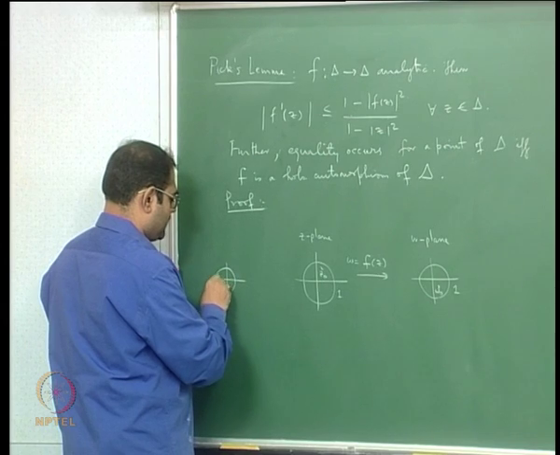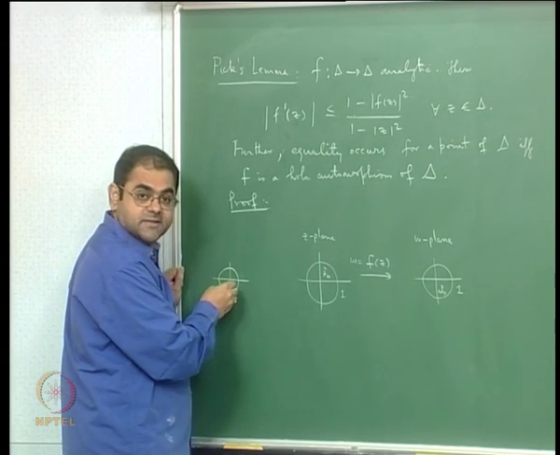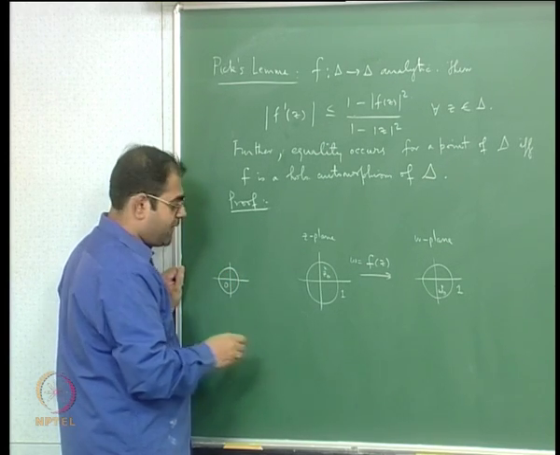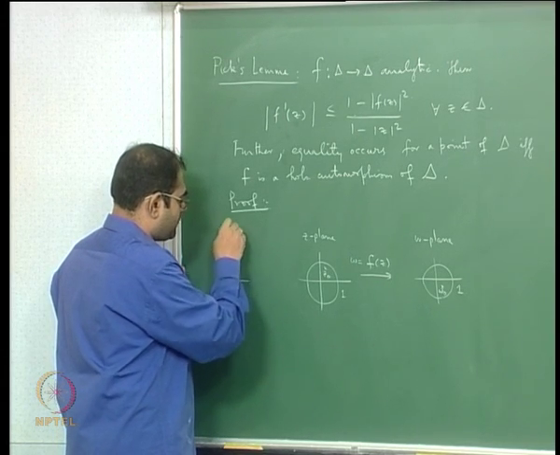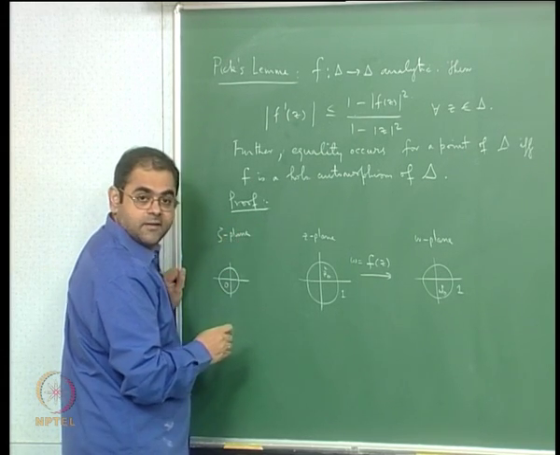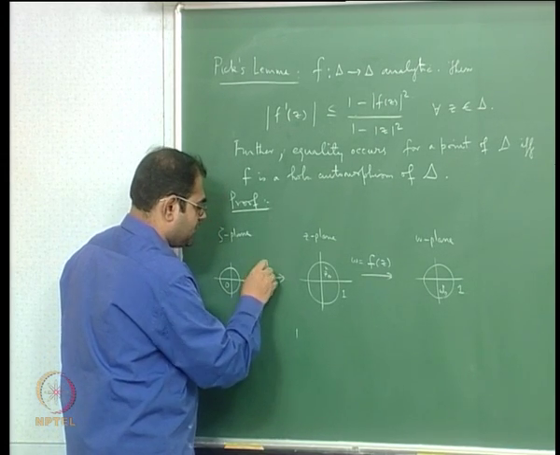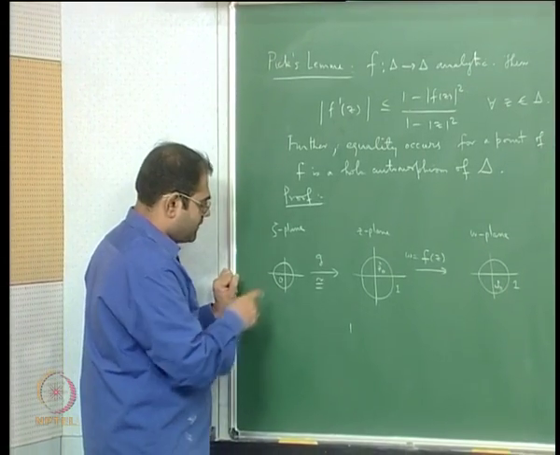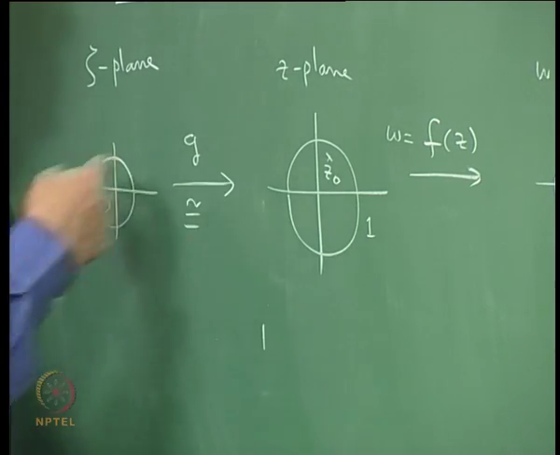And what I'm going to do is, as I did before, I'm going to put here this map which is an automorphism of the unit disk which takes z0 to 0. Okay, and what is that map? If you remember, I called this the zeta plane earlier in this lecture, and then I wrote a map like this, which is G, which is an isomorphism. It's an automorphism of the unit disk which takes 0 to z0, and its inverse is an automorphism of the unit disk which takes z0 to 0.